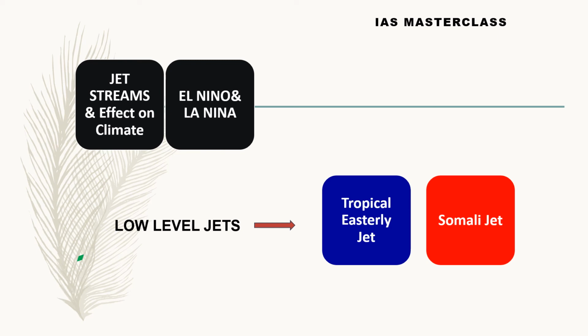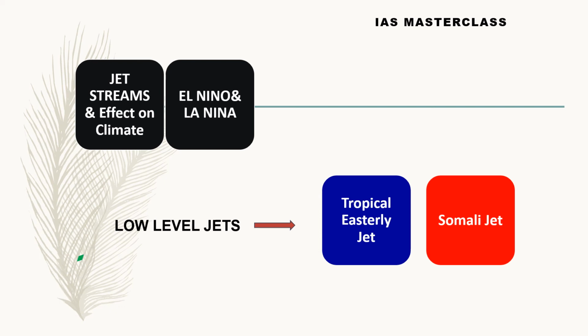Now let's come to, so we already discussed two major jet streams, right? The polar front jet stream and the subtropical jet stream. So the question is whether these jet streams are there in both hemispheres. Of course they are there in both hemispheres. So why were we discussing the northern hemisphere precisely? Because as we said, it is in the continental regions that the jet streams are more expressed. In the oceanic regions, which is predominantly there in the southern hemisphere, these jet streams are not so fast and it doesn't carry a lot of air in that sense.